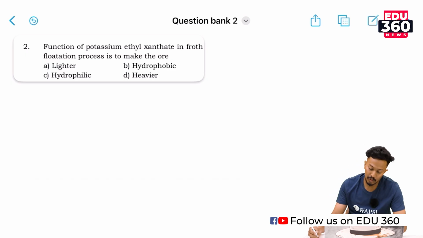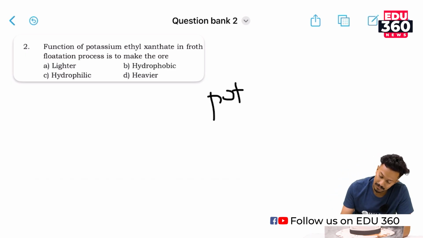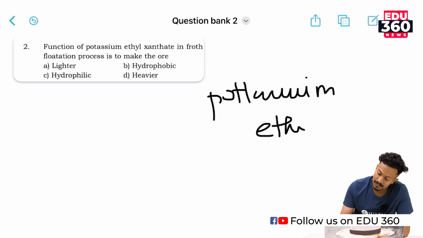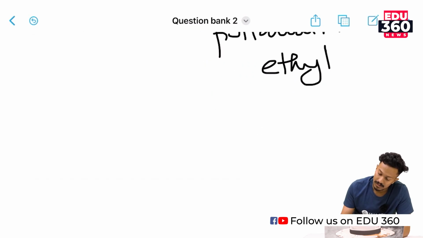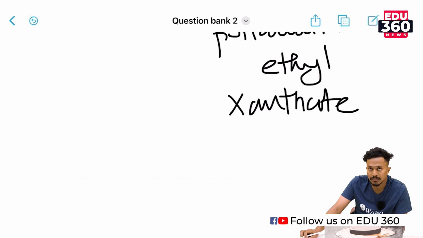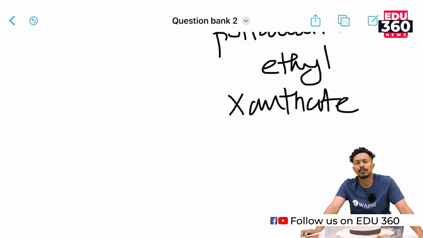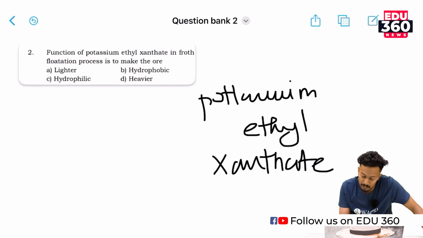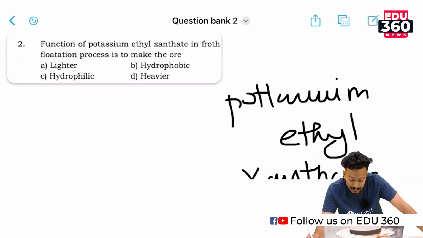We do know that potassium ethyl xanthate is a water repellent compound which is mainly used in mining processes to repel the water. So the correct option would be hydrophobic.